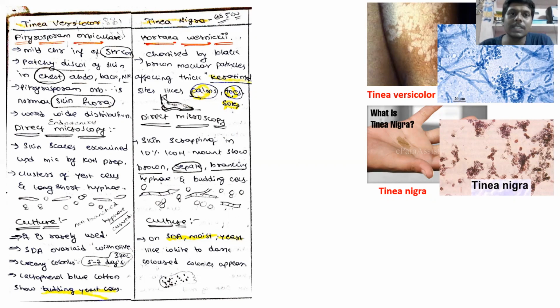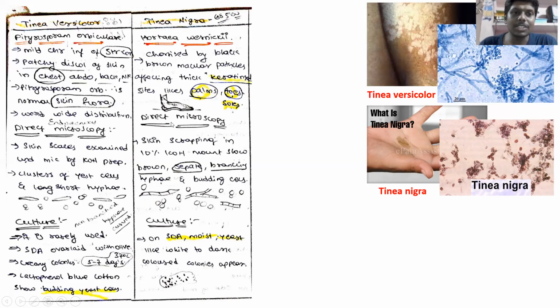So this particular disease is called tinea nigra. Tinea nigra is caused by a fungus called Hortaea werneckii. It is characterized by black, brown, macular patches affecting thick keratinized sites like palms, toes, and soles. In palms, toes, and soles, you will see macular patches on the skin.